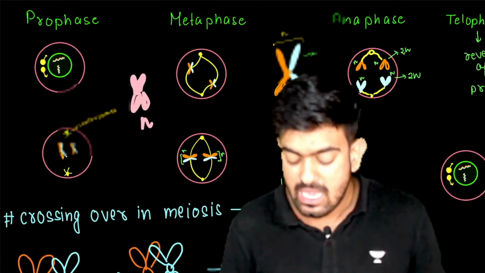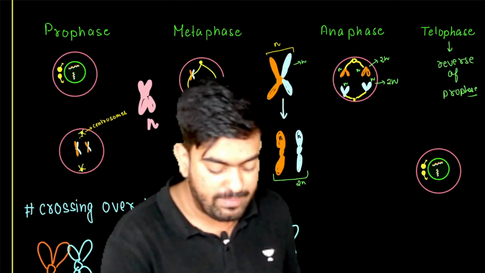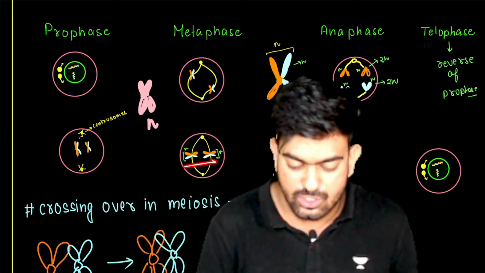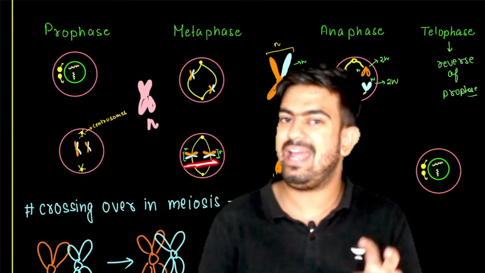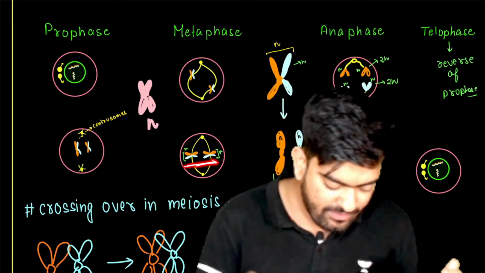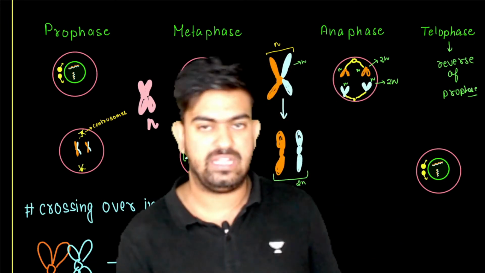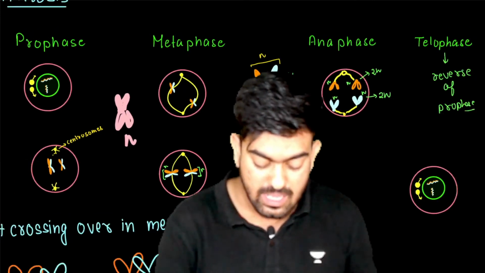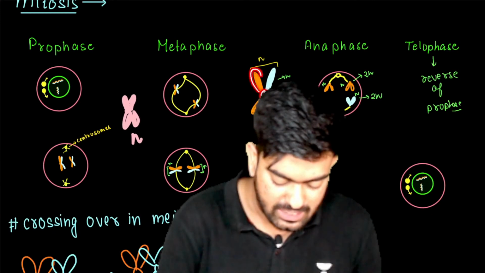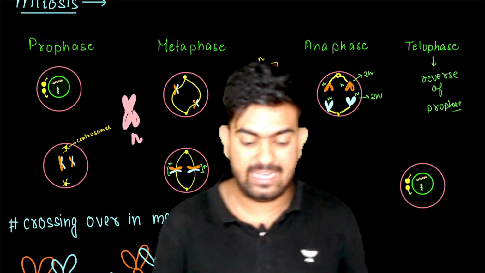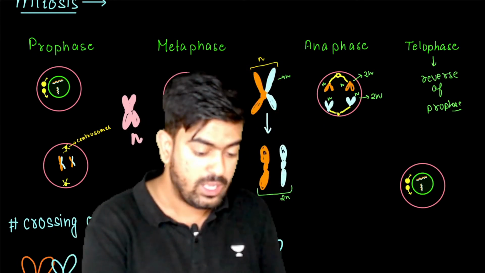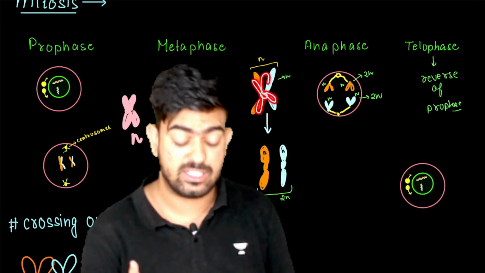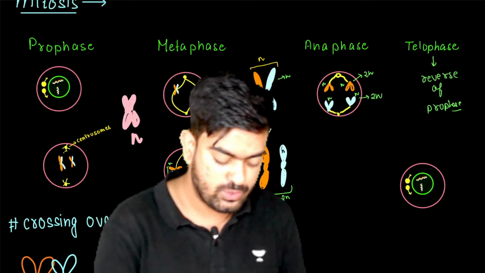Next we have the anaphase after the metaphase. In metaphase we saw that all these chromosomes are aligned at the equator. After that comes the anaphase, and during the anaphase, what happens? The chromosomes were like this, attached. Okay, I will show you again. Both the chromatids were attached here, but in anaphase, what is going to happen?